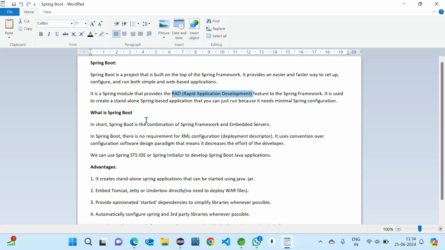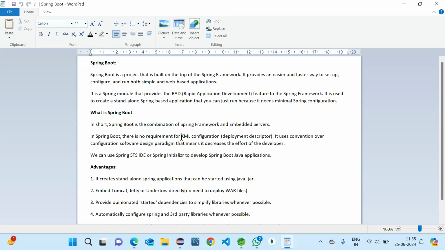It is also used to create standalone Spring-based applications that you can just run, because it needs minimal Spring configuration. Spring Boot is a combination of the Spring framework and embedded servers. We no need to include the server; when we work with Spring, we have to include Tomcat, but here it is done automatically and there is no need to add the servers.